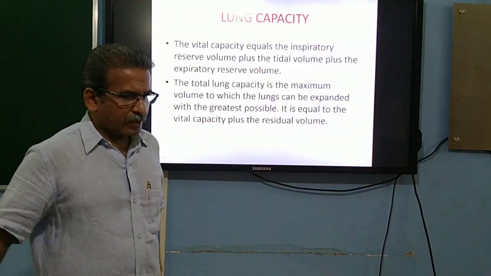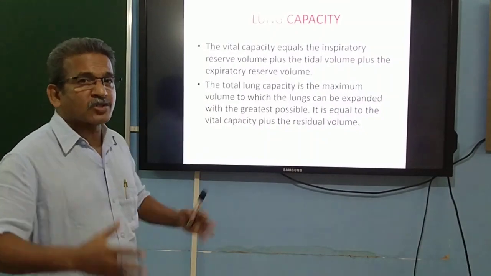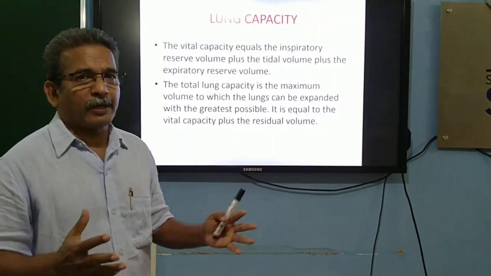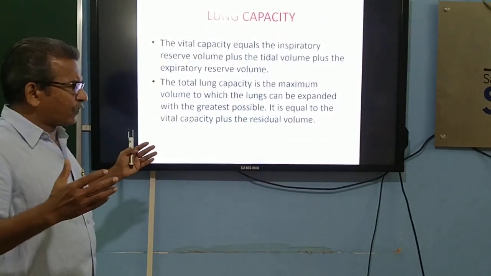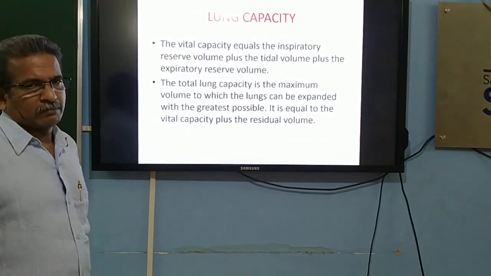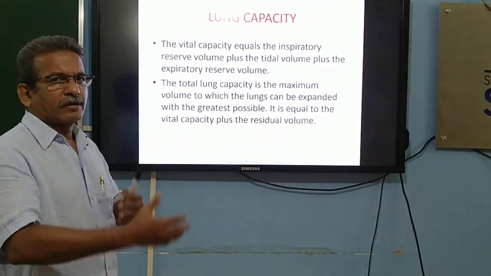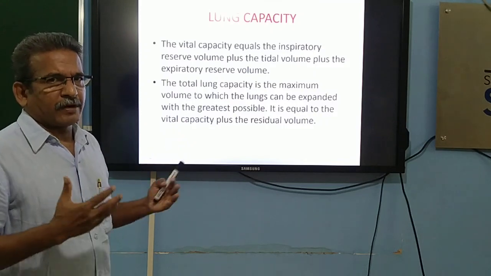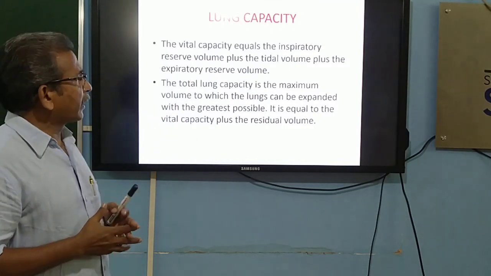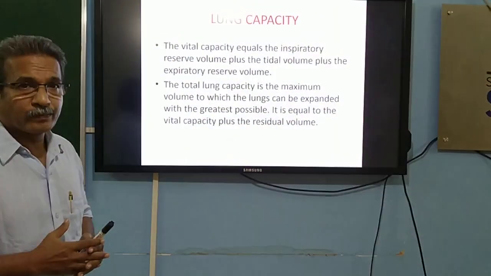The next is the concept of lung capacity. Lung capacity means how much air the lung can hold during breathing. What is the amount of air the lung can have in it? That we refer to as lung capacity, and it is expressed in two different forms.